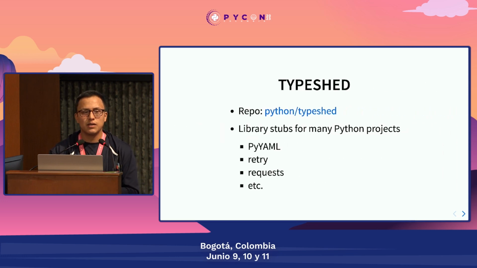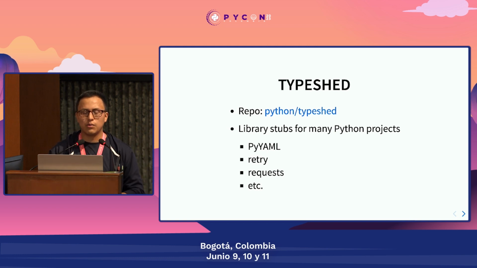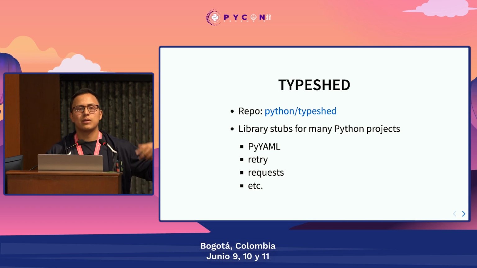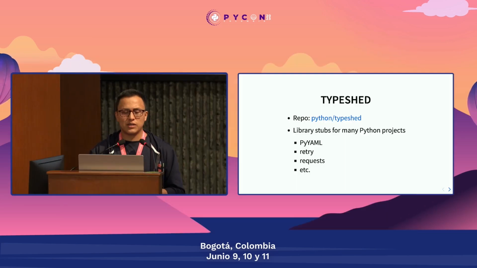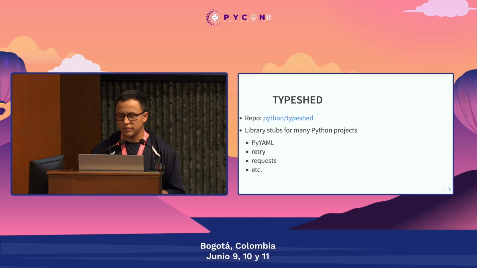So first is TypeShed. If you haven't seen this repository already, it contains a lot of library stubs like the ones we were talking about, with the types from a lot of libraries like PyYAML and requests. So if you're using a library and you want to start using types, if that library is no longer maintained and you want to add the types, you can find them there. And if they are in there, well, you can just take the stub files and include them in your code base.